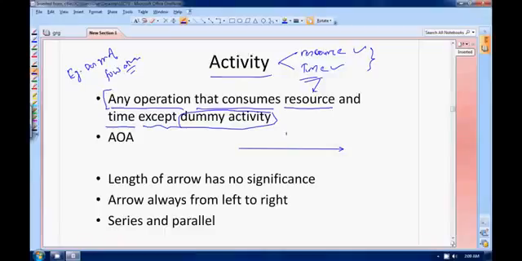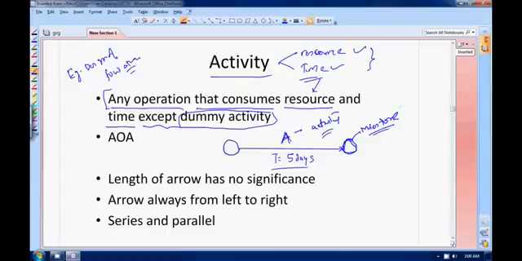Suppose I am representing an activity A. So your activity A will be written on the top of this arrow. Here you will write the number of days or the duration of this activity. Suppose 5 days. So below the arrow you will write the duration. Is it okay? And then you will have a node here and a node here. This is representing your activity, and these nodes represent your milestone.